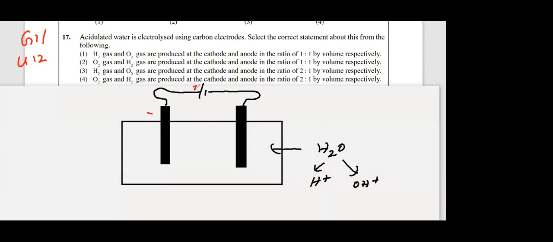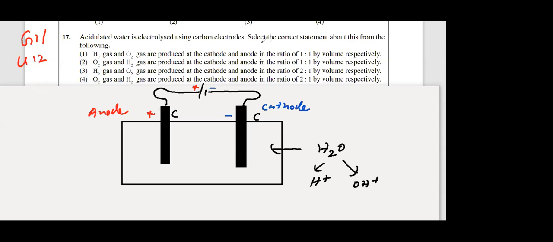Imagine this is the battery positive, therefore this side is also positive. The electrode is also positive. What electrode do they use here? Carbon, both carbon rods. Then this side is negative, minus, therefore the electrode is also negative here. This positive one is called the anode. In electrolysis, the positive electrode is the anode and the negative electrode is known as the cathode. How to decide positive and negative? Look at the battery. Battery positive side, electrode also positive. Battery negative side connected, electrode also negative. Negative one is cathode, positive one is anode.